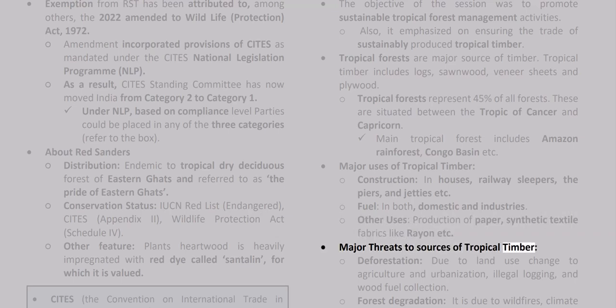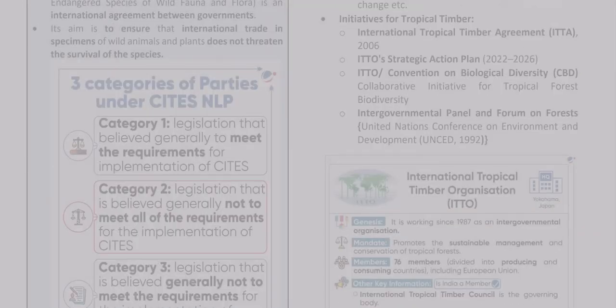Major threats to sources of tropical timber. Deforestation, due to land use change to agriculture and urbanization, illegal logging, and wood fuel collection. Forest degradation, due to wildfires, climate change, etc.